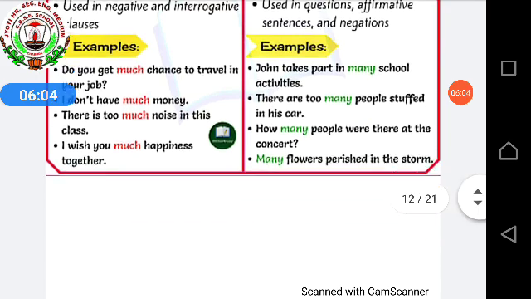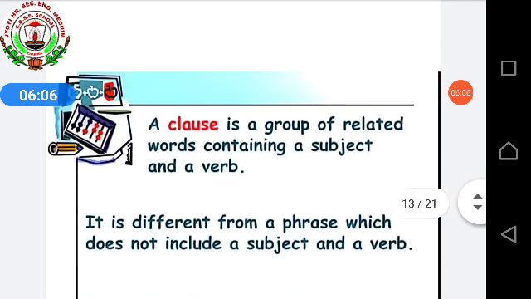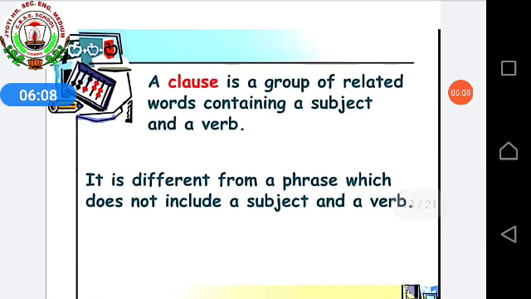Okay? Let's begin. Clause. A clause is a group of related words containing a subject and a verb. Clause is a group of related words which contains a subject and a verb. Both the things are there in a clause. And when I talk to you about phrase, it is different. A clause is different from a phrase because a phrase does not include a subject and a verb.